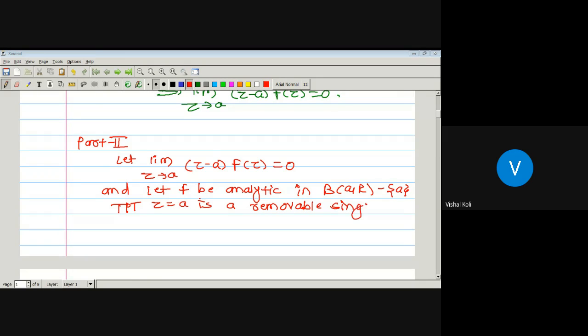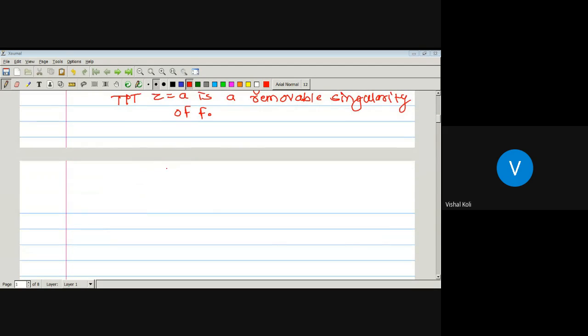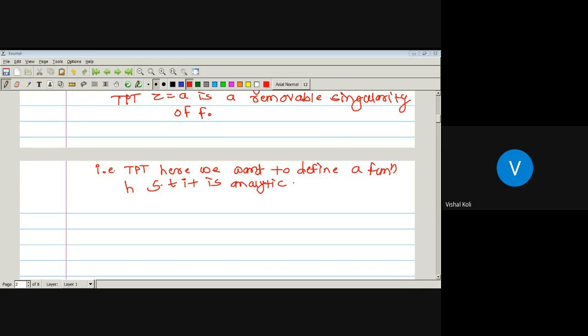Removable singularity of a function. That is to prove that, here we want to define one function H, a function H which is analytic in the deleted neighborhood of point A and continuous at Z equal to A. Okay, that is what we have to prove.